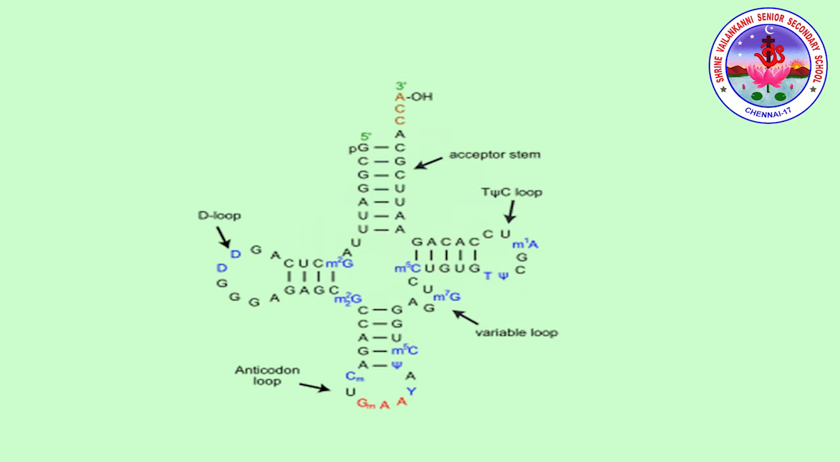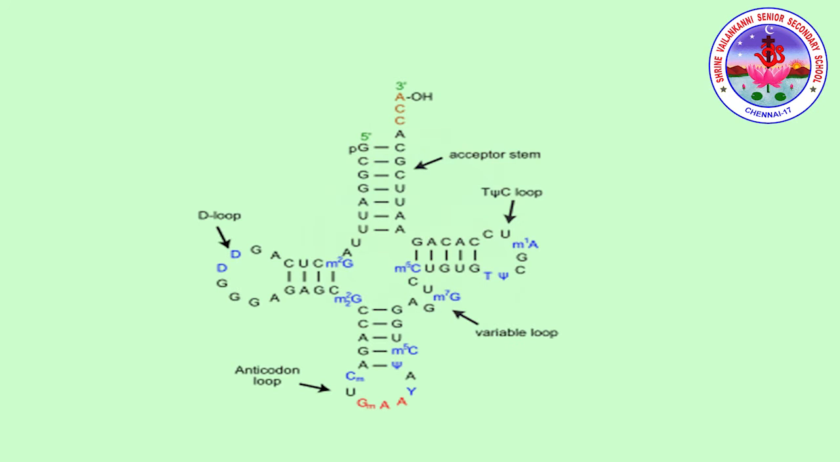tRNA. It has a 5 base pair long stem. It has an anticodon loop which contains a 3 nucleotide sequence complementary to the codon present on the mRNA for the amino acid it carries. So these unpaired bases of the anticodon loop pair with the mRNA codon. Each codon is identified by a specific tRNA.